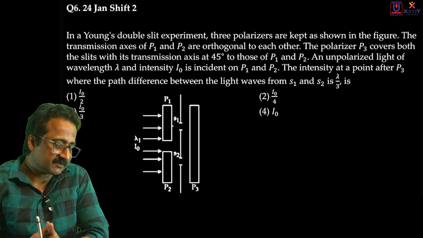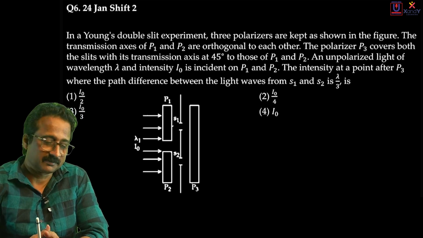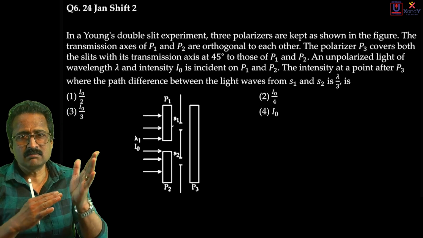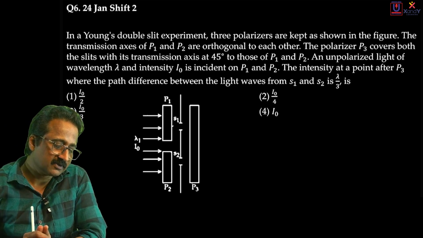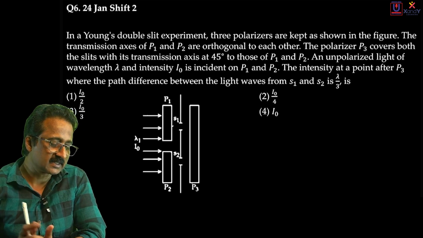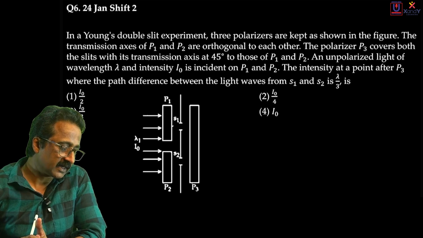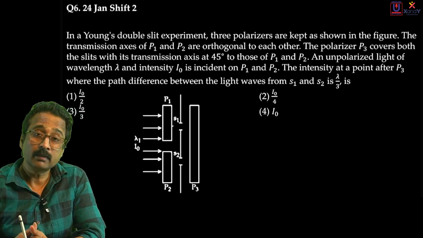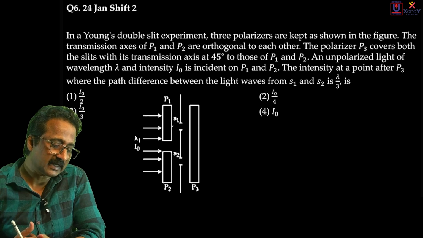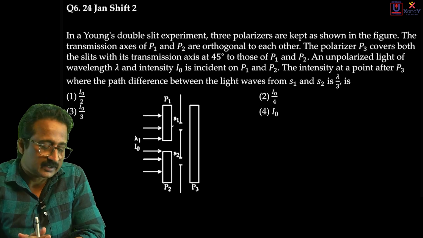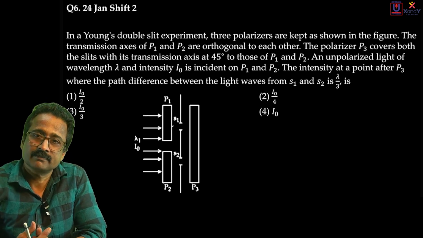In YDSE, three polarizers are kept as shown in the figure. They are P1, P2 and P3. The transmission axes of P1 and P2 are orthogonal to each other, that means they are mutually perpendicular. The polarizer P3 covers both the slits with a transmission axis at 45 degrees to both P1 and P2. Unpolarized light of wavelength lambda and intensity I0 is incident on P1 and P2. Then find the intensity at a point after P3 where the path difference of the light waves from S1 and S2 is lambda by 3. That's the question.